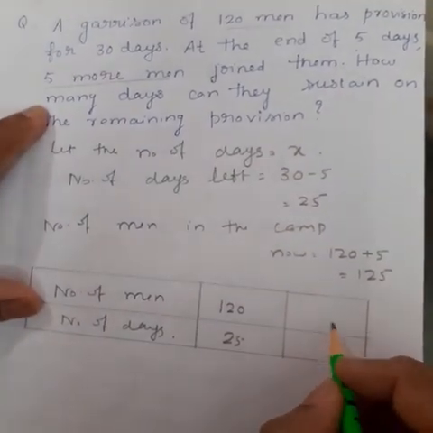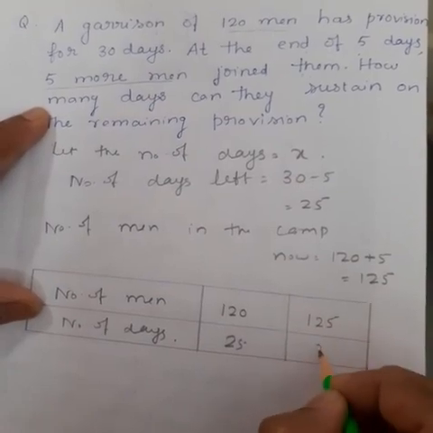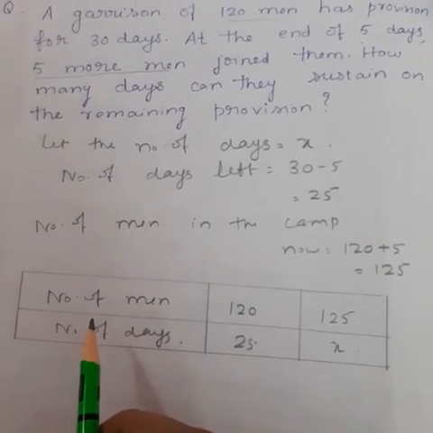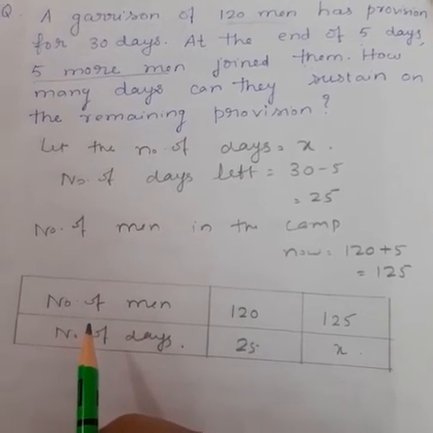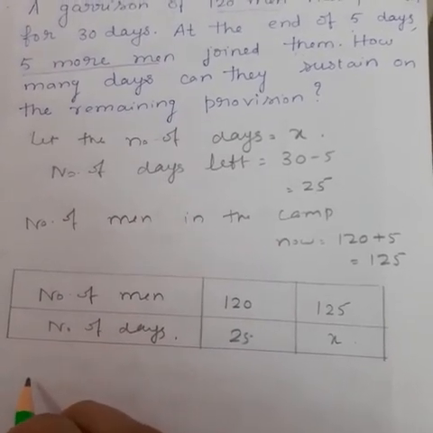Now the number of men is 125, and the days you have to find out. So we note that the more the number of men, the fewer the days the provision will last. Therefore, it is a case of inverse variation.